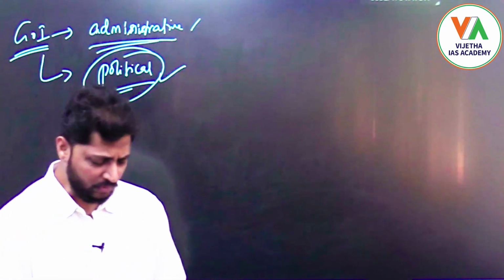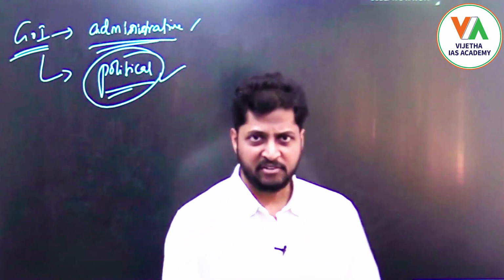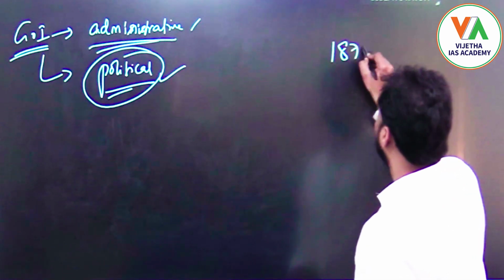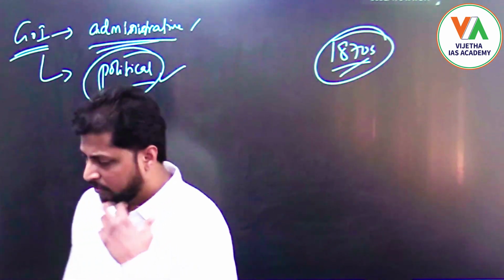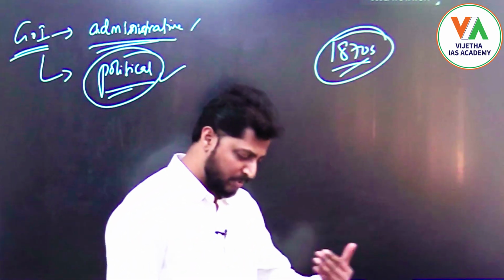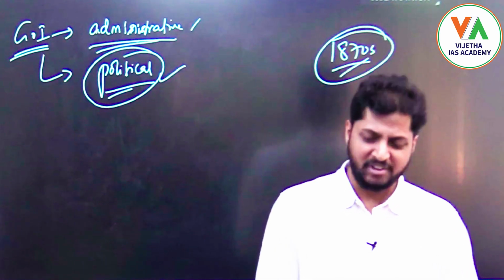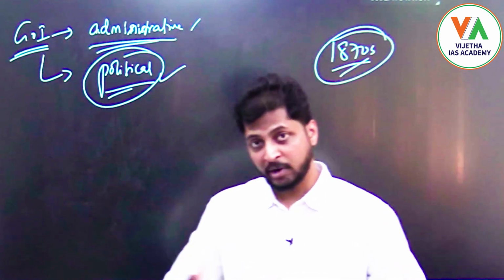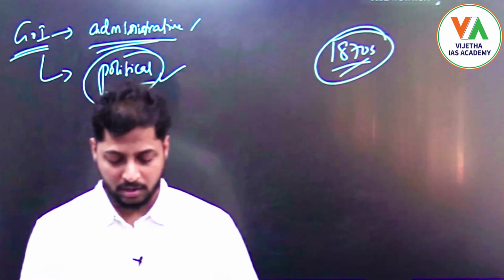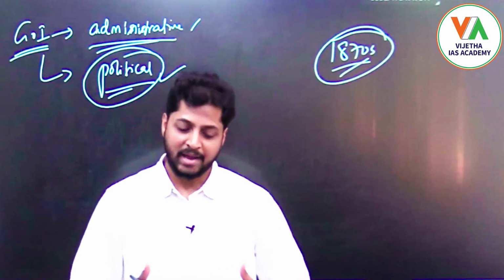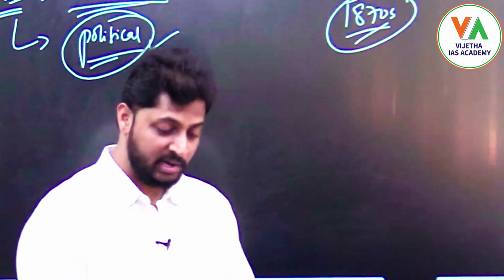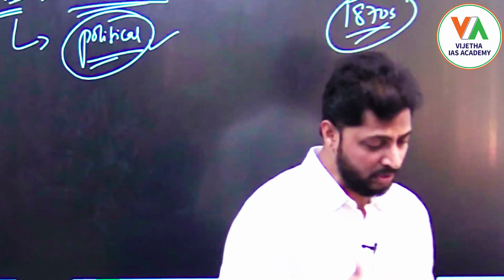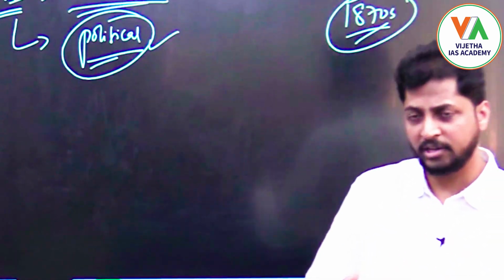Because right from the 1870s, we can talk about the beginning of a national movement. The feeling of nationalism spread to different parts of the country, and this feeling got gradually intensified from the 1870s, and in the 1880s it also led to the creation of the Indian National Congress, right?